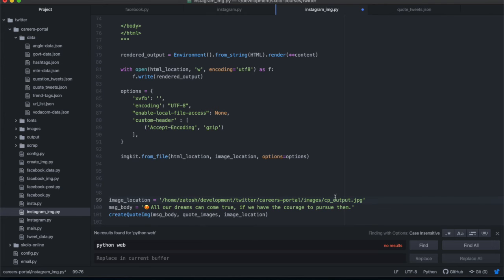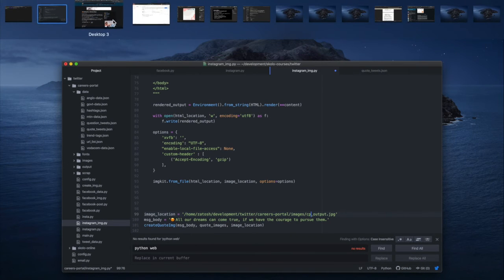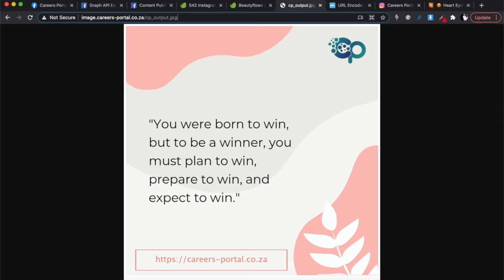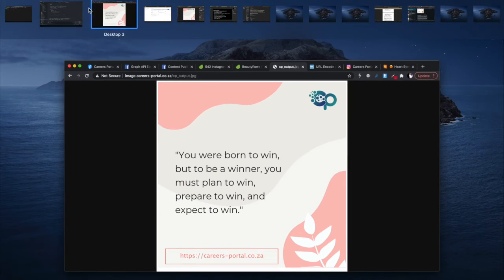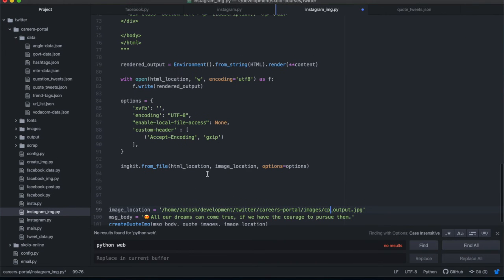Remember, in this CP output JPG, let me just open the location for you. If you refresh, this is the image that's there right now. This is the one that we've sent to Instagram. So if we rerun this program, this image should change and this code should change. It should have the one with the emoji, which means that this image here will be replaced with a new image in the same location, because what this code is doing at the end is creating a new image and putting it in that location.